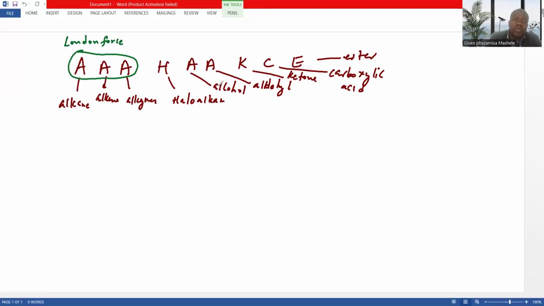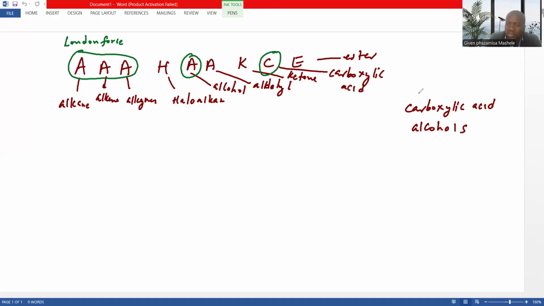But now, within this, it's only alcohol and carboxylic acid which have, I'll write them here, the carboxylic acid and the other one, the alcohols.